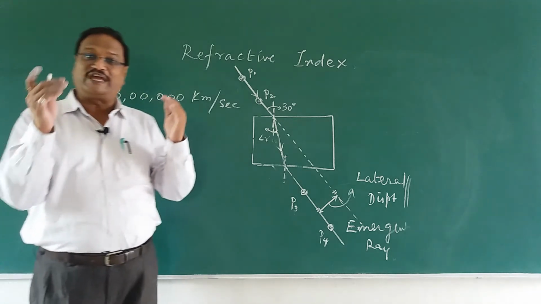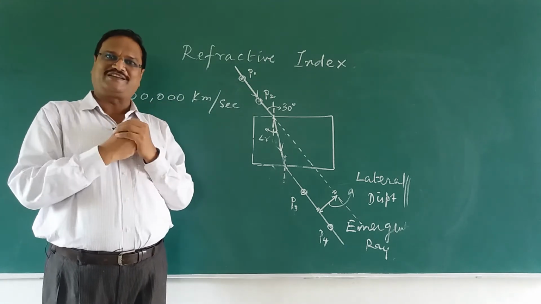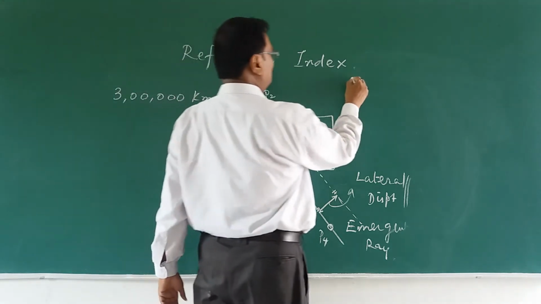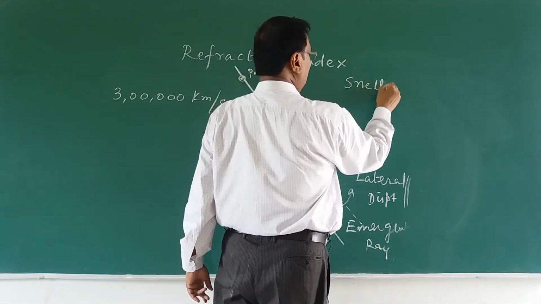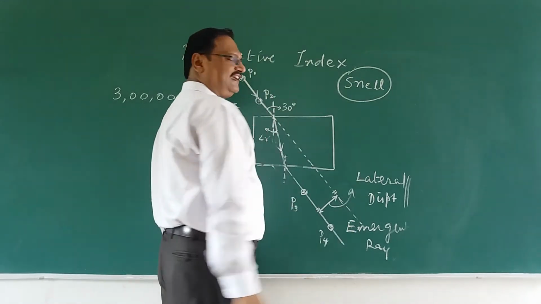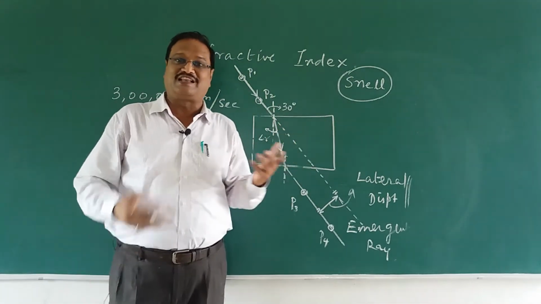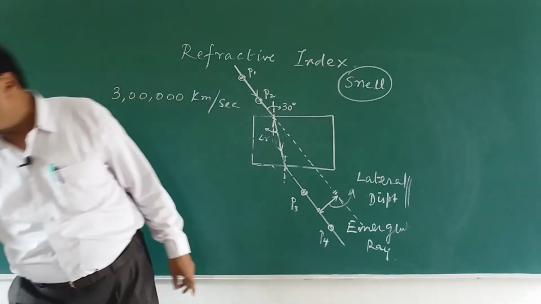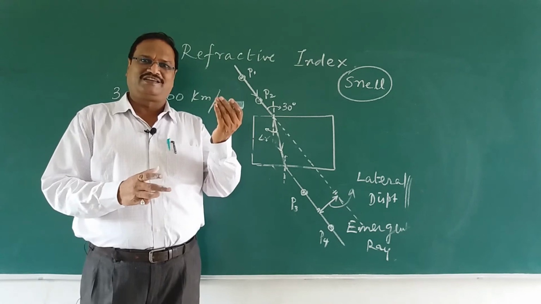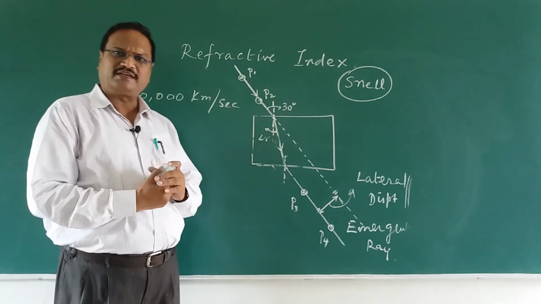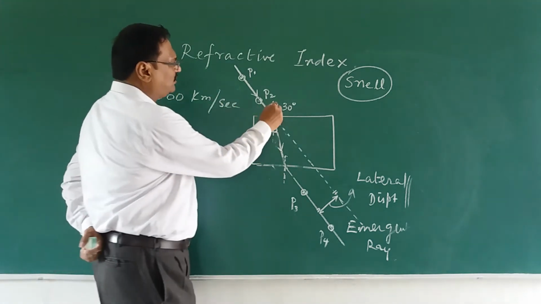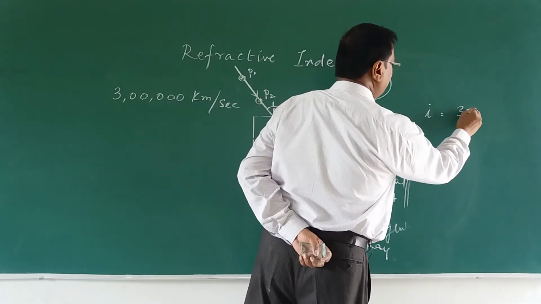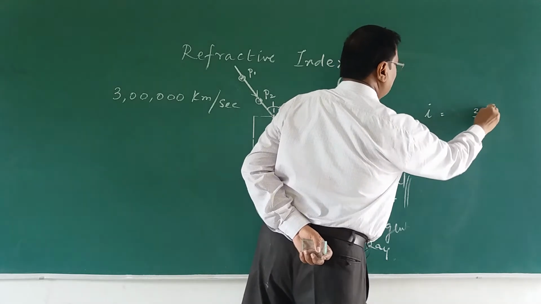Now we come to the experimental way. We also can determine it. How? There was a wonderful scientist by the name Snell. What this man did, he determined it in the laboratory with a simple instrument. That instrument was nothing but a glass slab. He took a glass slab like this and he took the angle of incidence. So angle of incidence i is equal to 30 degrees, right? That we will keep here.